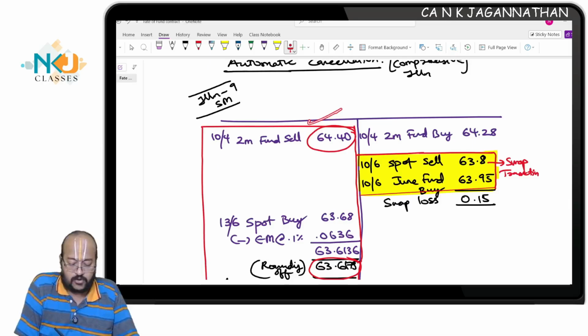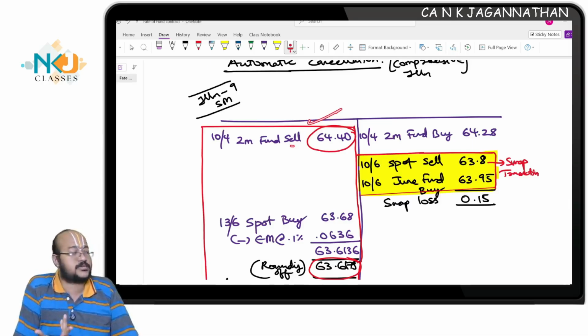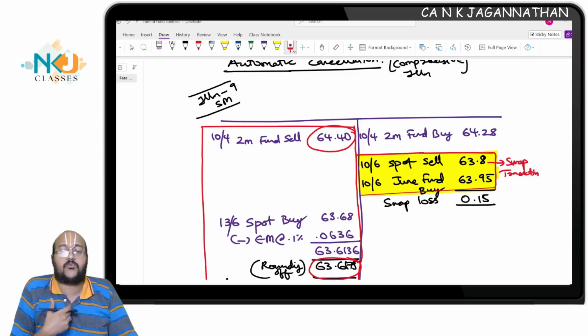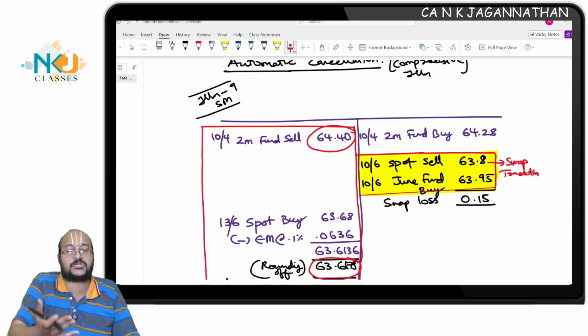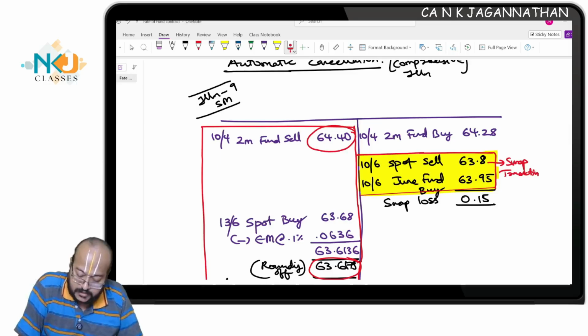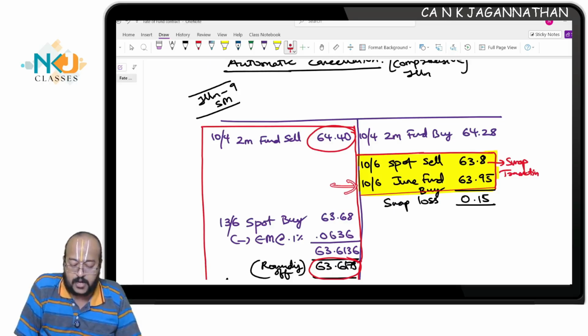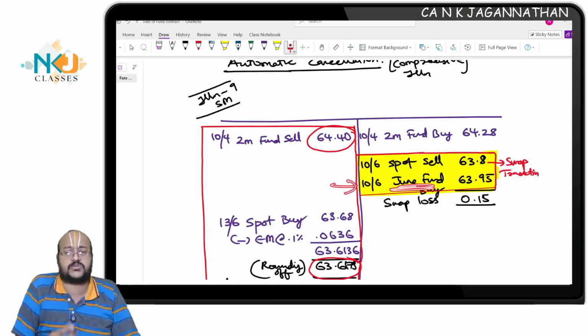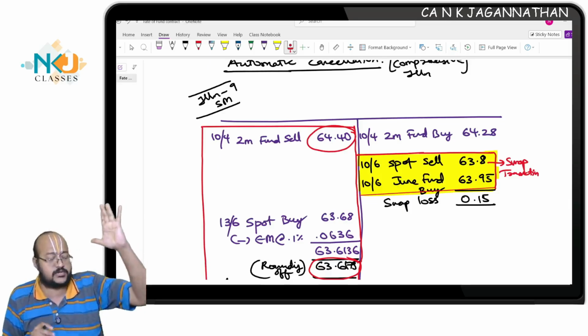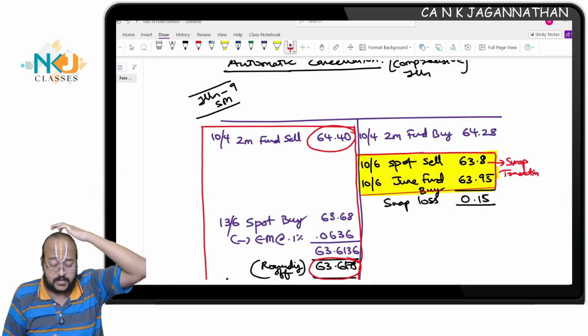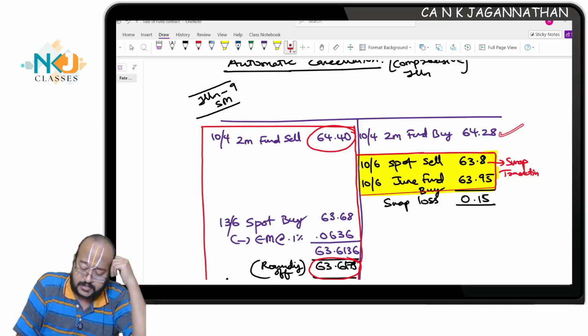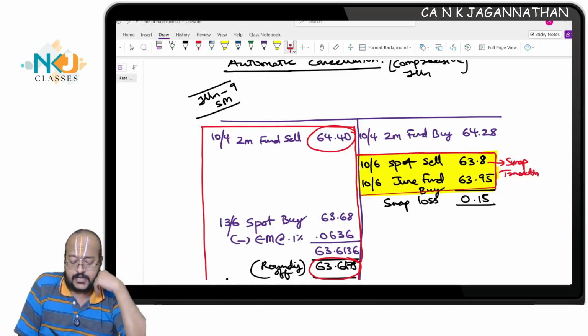I wanted to sell to this customer, but this customer didn't turn up. So I sell in the market and swap the transaction, which means this buy transaction I will make a spot sell. And I keep open a June forward, nearest to 1 month forward, so that whenever the customer comes, I will give it to the customer. Are you all understanding what is happening? So 2 months forward buy at 64.28 is getting cancelled by spot sell at 63.8.